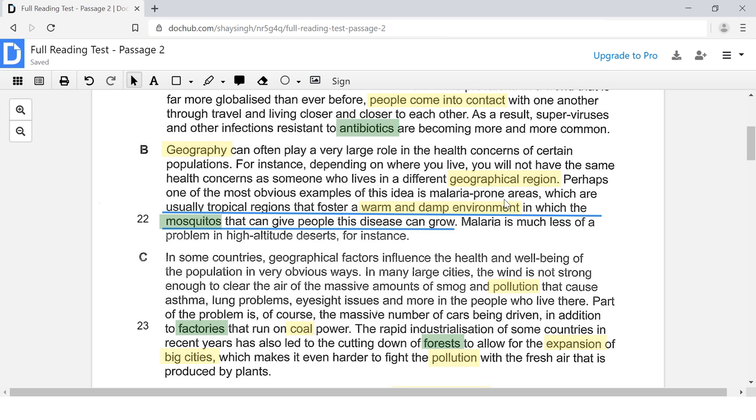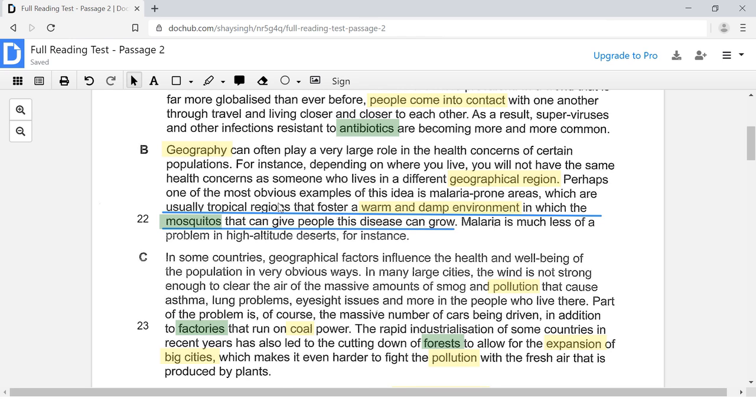I'm looking for any keywords related to rare, something that is not common, not frequent, anything related to that. Check this out, guys. Here it says, much less of a problem. Much less of a problem is synonym language for rare in this case.